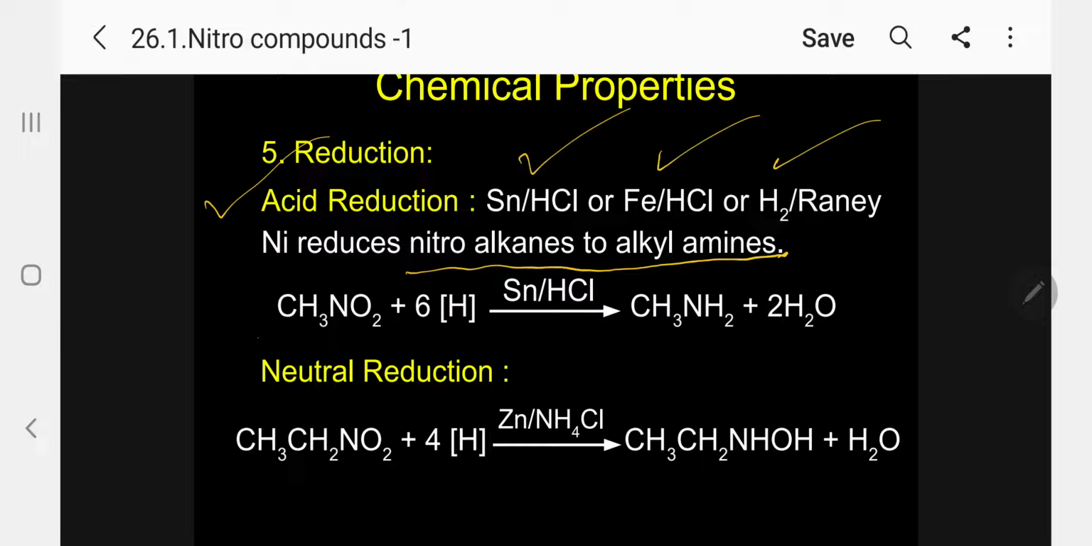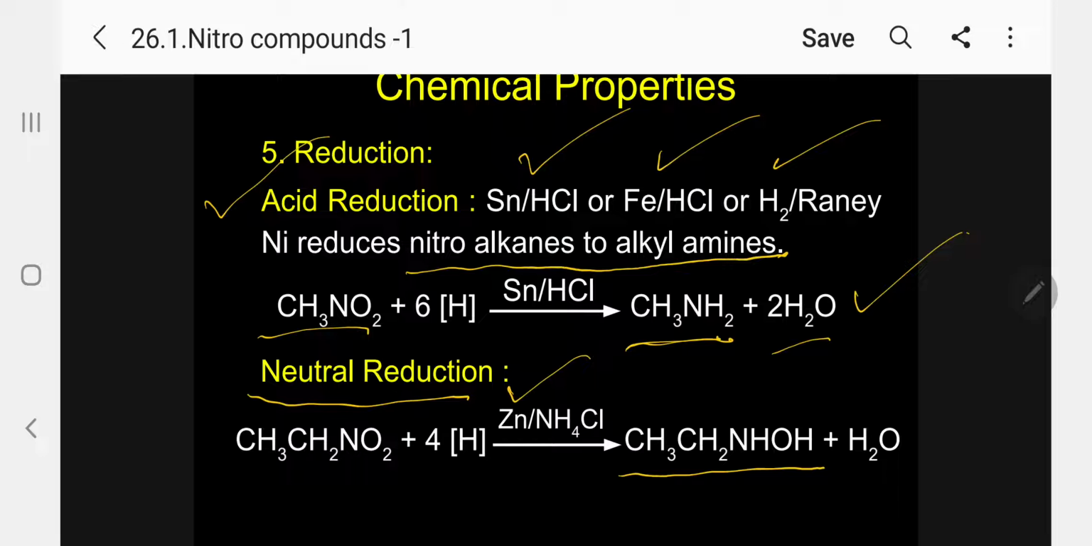That means the NO2 group is completely converted into an amino group. This is very interesting. If it is a strong acid medium, it is a strong reducing agent, and it produces amino methane or methylamine. If it is a neutral medium, where in the acid case it is tin and HCl, neutral means zinc and ammonium chloride, it undergoes reduction to produce hydroxylamine, ethyl hydroxylamine. Please follow. This is the neutral medium.